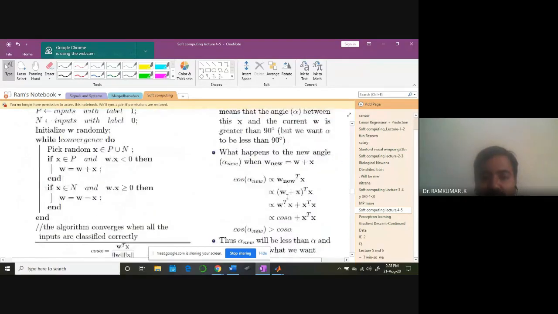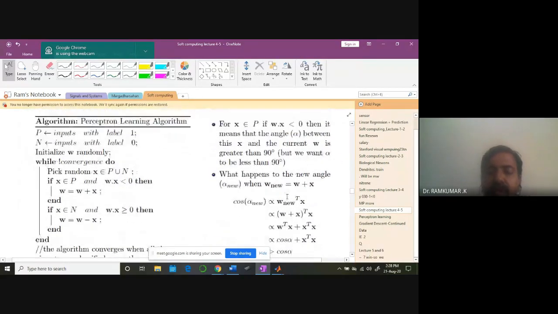So naturally, you can clearly see this can be proved comfortably. For example, let us take X belonging to the first label, label 1. But we want, for the first case, W dot X greater than 0. But initially, let us assume some random weights, and for those random weights I am getting W dot X less than 0. Then it means that the angle between X and the current W is greater than 90 degrees. Okay, it is misclassifying, that is why. But we want the angle alpha to be less than 90 degrees. So how do you minimize that value?